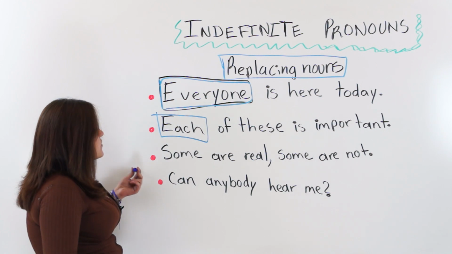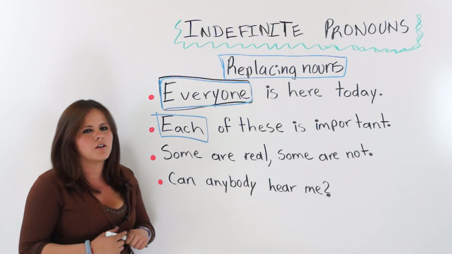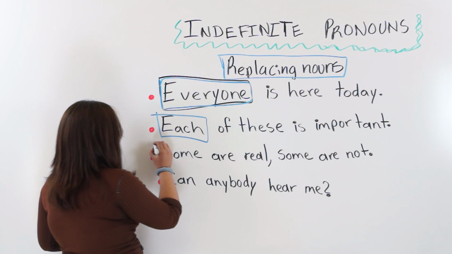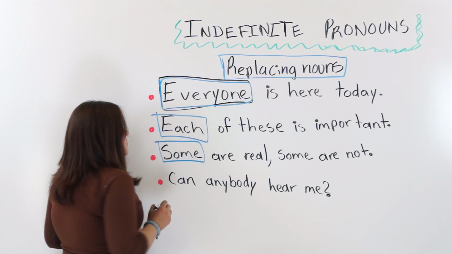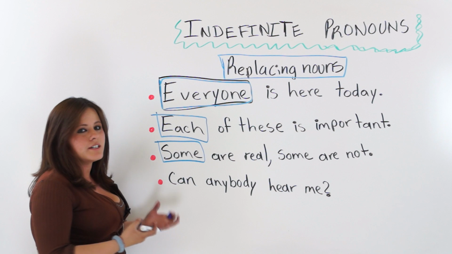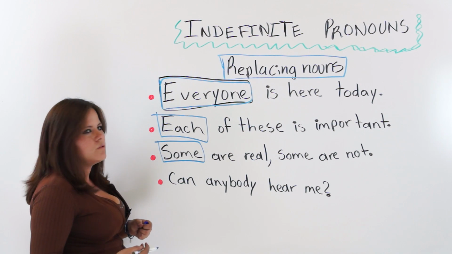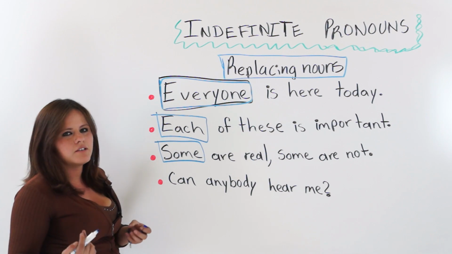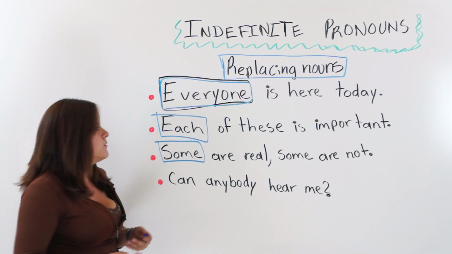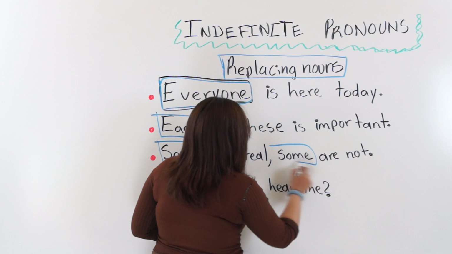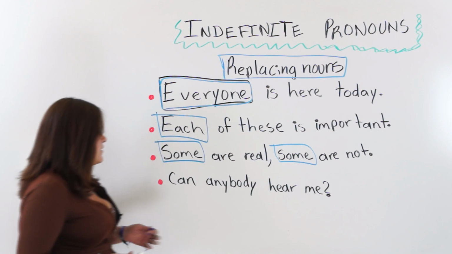The next one says, some are real, some are not. Some. We do not know. The noun is not written here. So we need an indefinite pronoun to replace or take the place of or substitute the noun. Some are real and some are not.